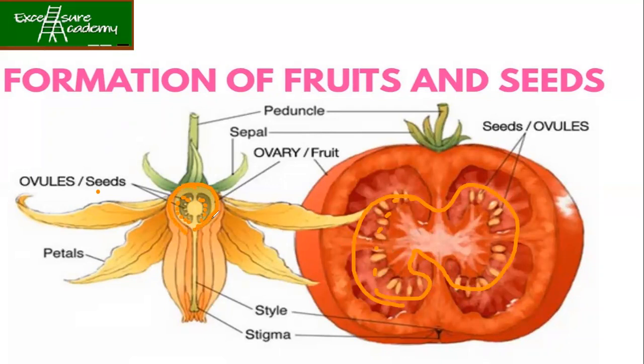The ovary is what forms your tomato. So when we cut a tomato and eat it, we are actually eating the ovary, and the ovules are the part we eat. The peduncle and sepal we don't use, so we remove them. Whenever you eat a tomato, remember that you are eating the ovary as well as the ovules.